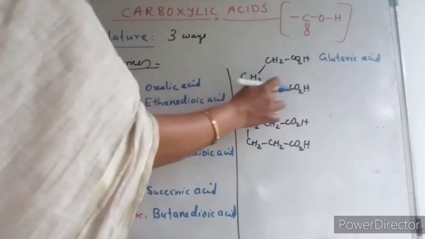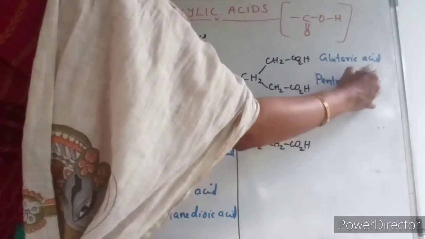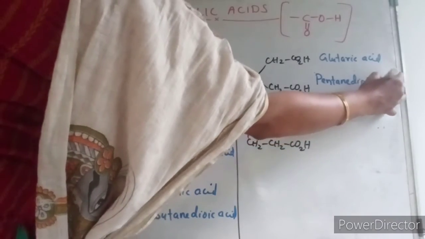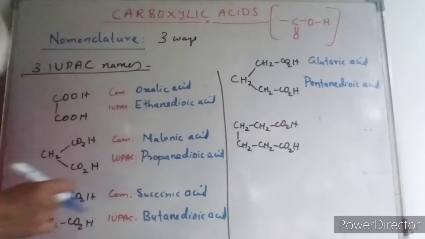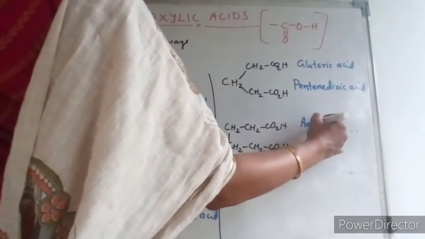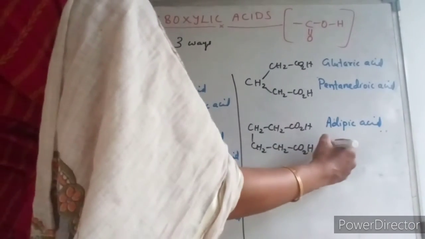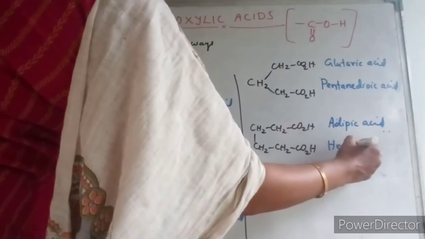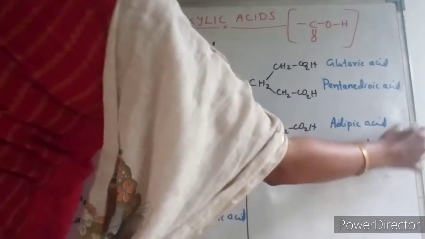1, 2, 3, 4, 5. So it will be pentane. IUPAC name will be pentane dioic acid. Now here 1, 2, 3, 4, 5, 6. This common name will be adipic acid. And the IUPAC name will be hexane dioic acid. So these are the